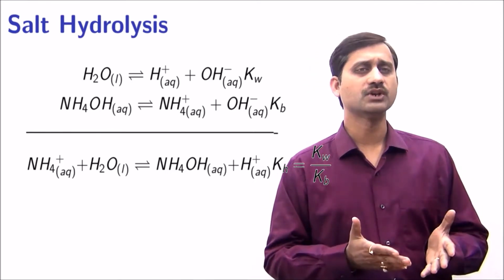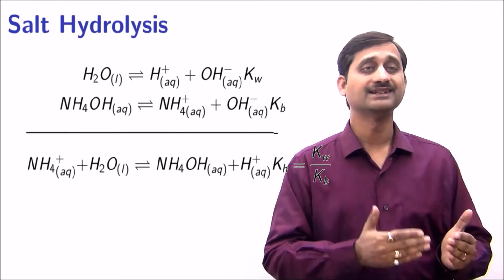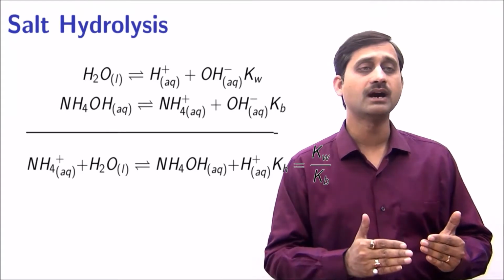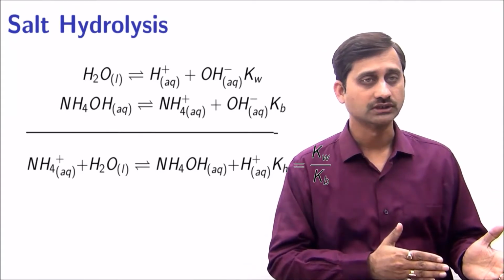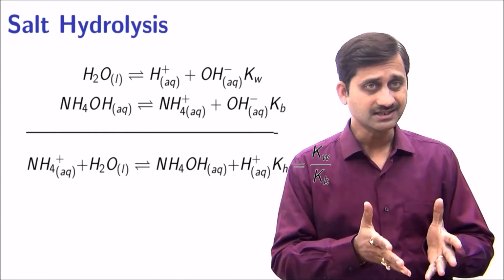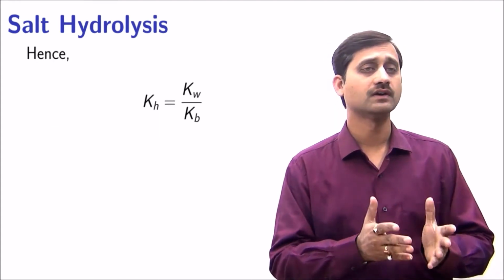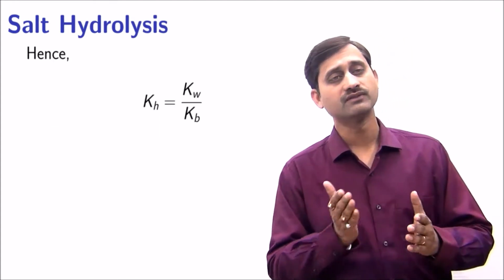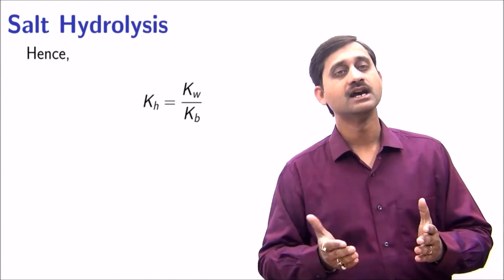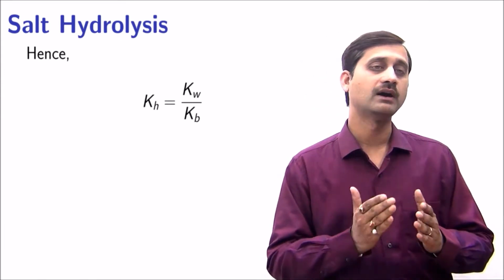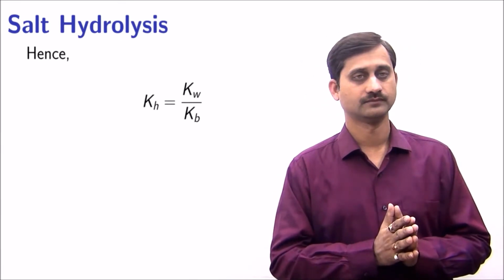The hydrolysis equation is obtained by subtracting the dissociation of ammonium hydroxide from the dissociation of water. Hence, using this concept, the hydrolysis constant is the ionic product of water divided by the dissociation constant of ammonium hydroxide.